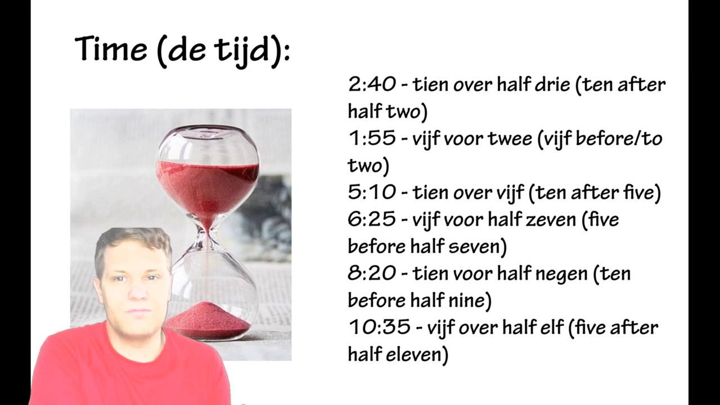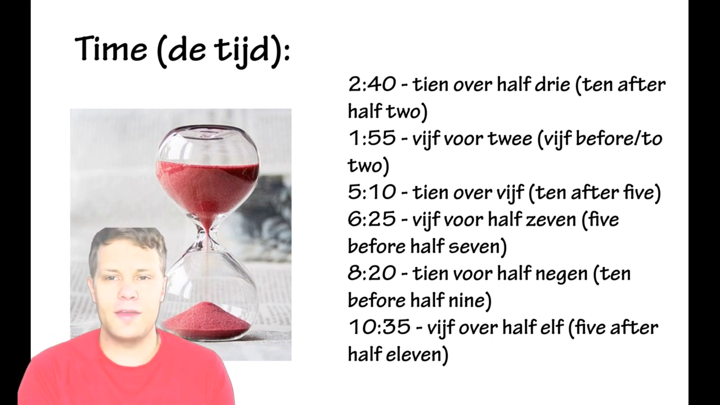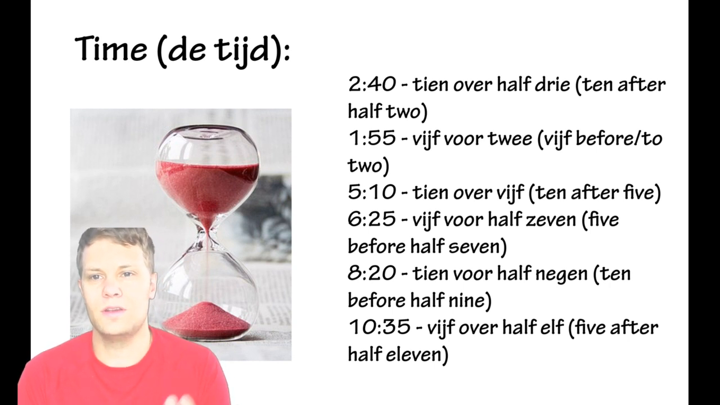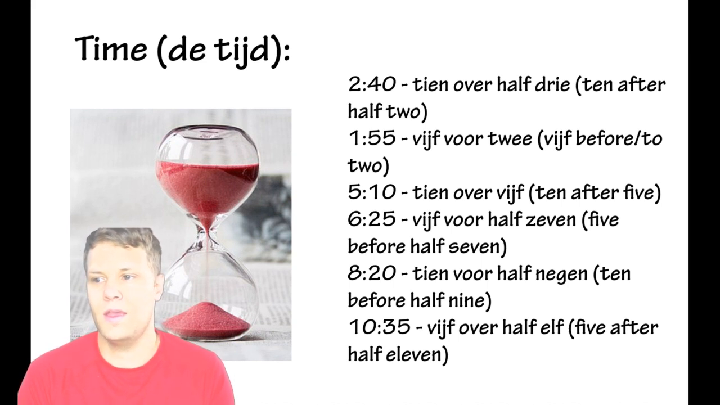5:42, which means 5 minutes till 2. 5:10 is 10 over 5, so it's 10 minutes over 5. 6:25 is 5 voor half 7, so 6:30 is half 7, right? So 5 minutes before half 7 is 5 voor half 7. 5 minutes before half 7, that's what they say.